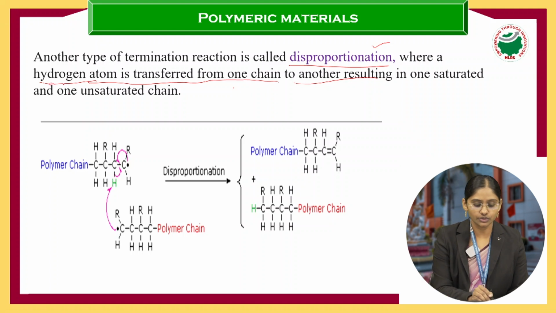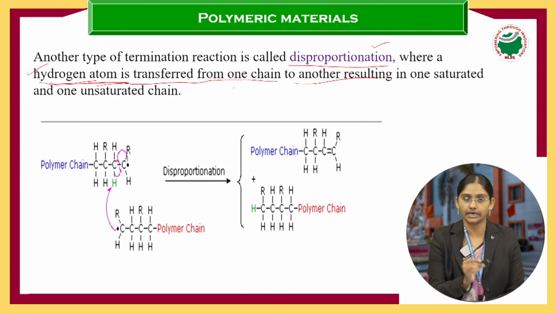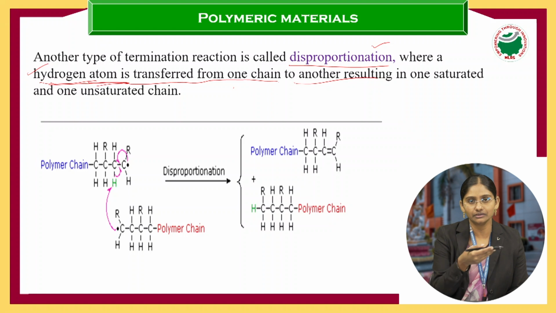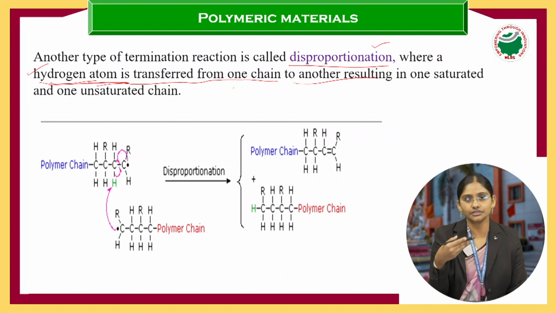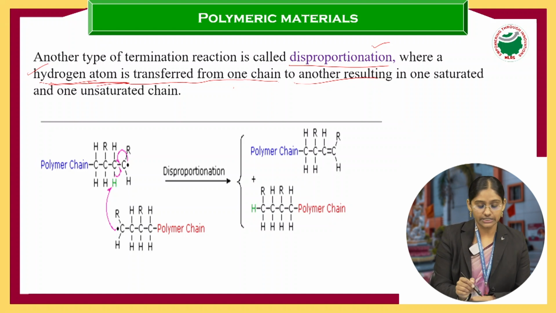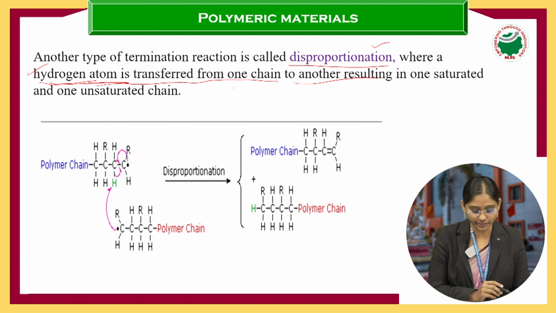That's it. What is that one chain? What you got in the propagation step, only that step you have to take, that propagating radical. Now we will see how this hydrogen transfer takes place.